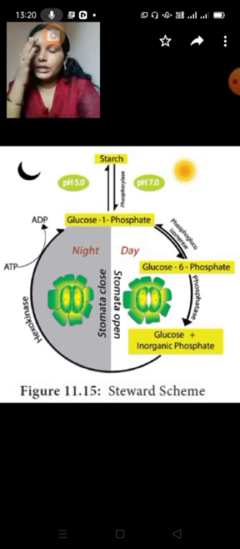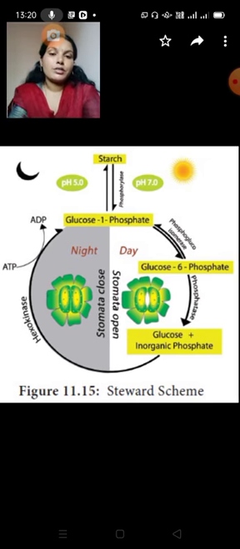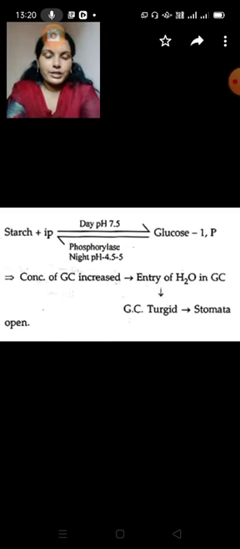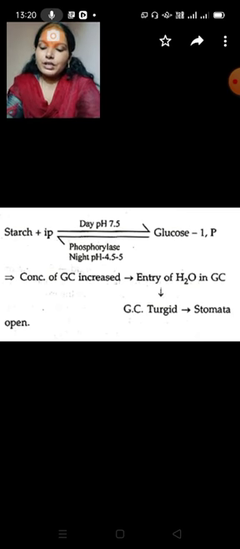So here is one more thing, the importance of transpiration. Why are we studying this transpiration? What are the uses of transpiration? Transpiration is not simply a hazard of the plant. It is an engine to the plant that pulls water up from the roots to the aerial parts, okay, understand.